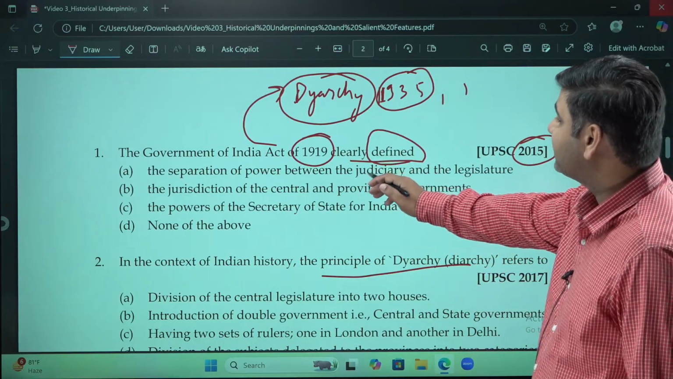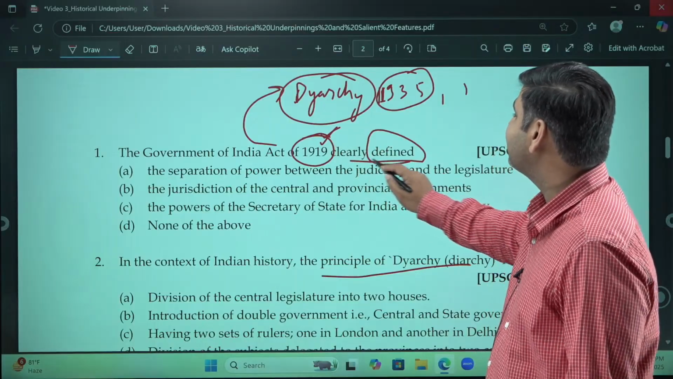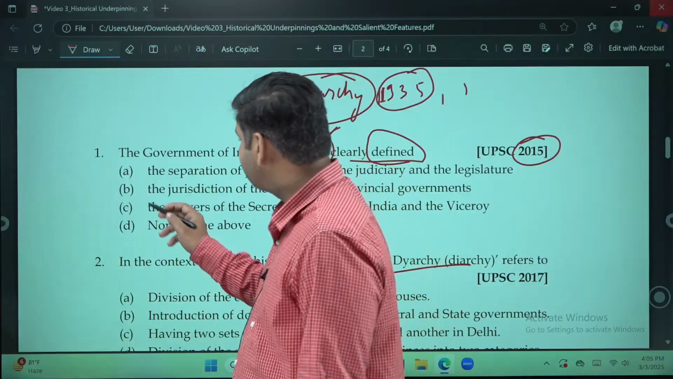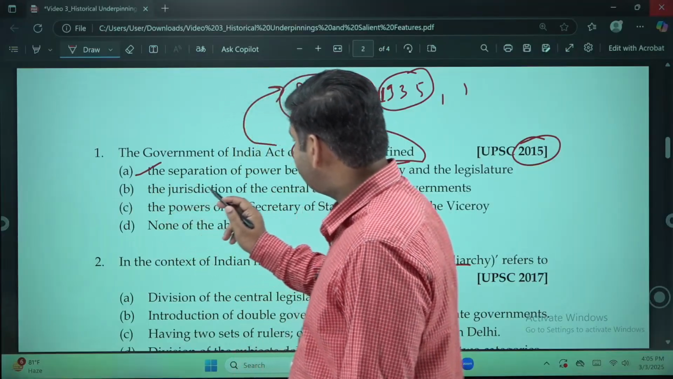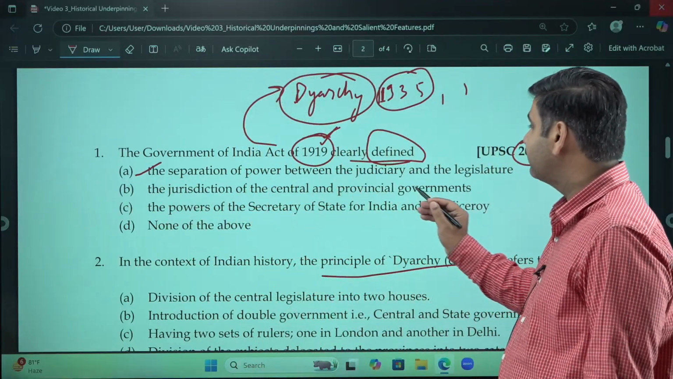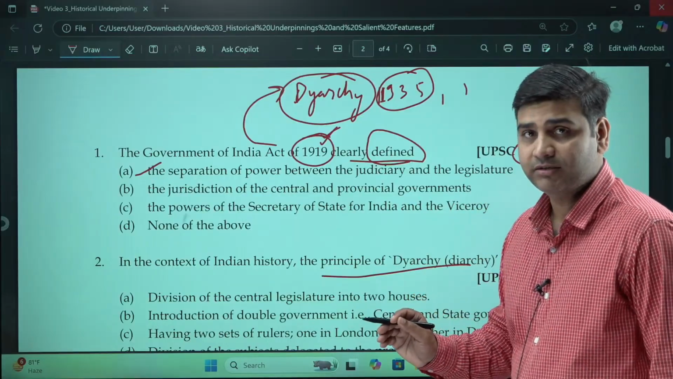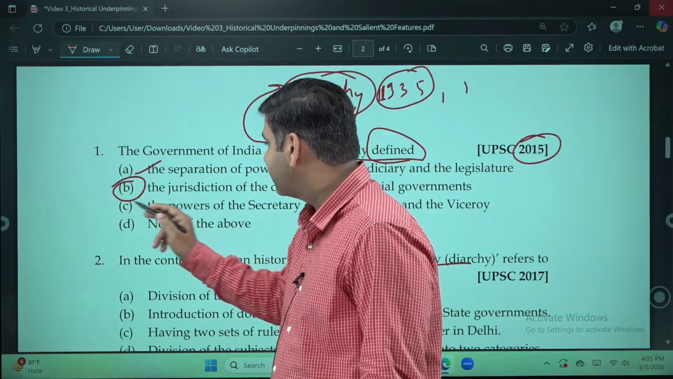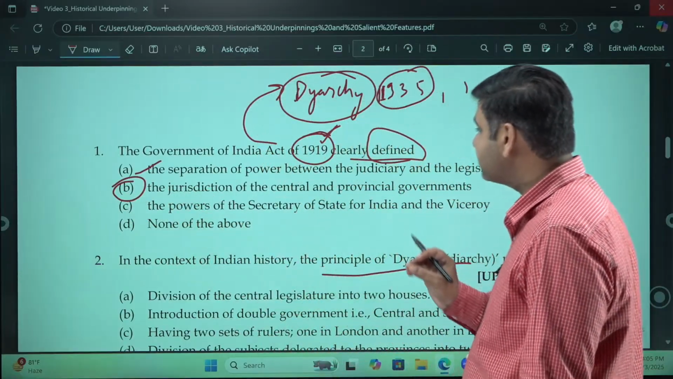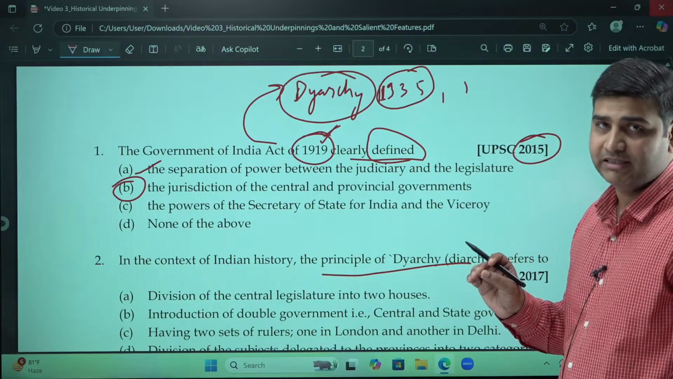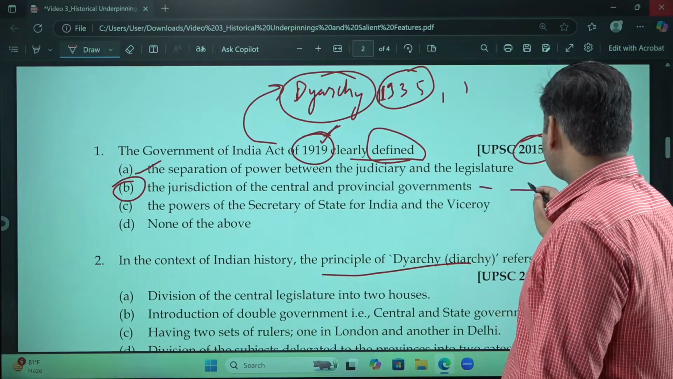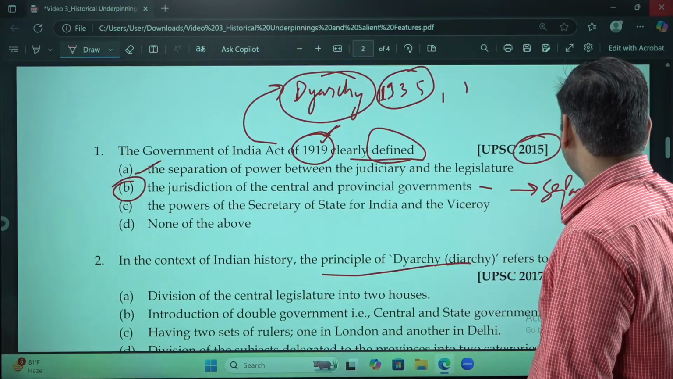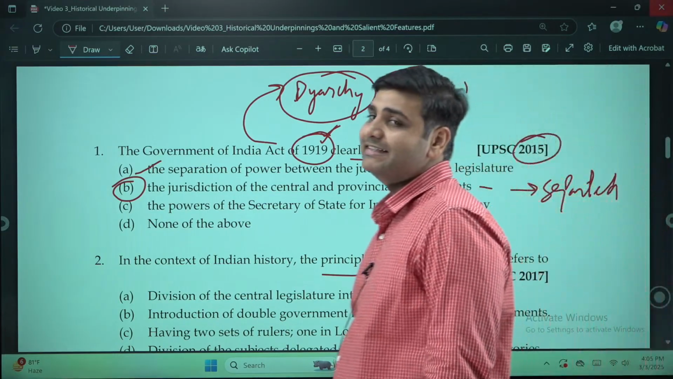So this particular act of 1919 clearly defines which among them. So of course we shall start with A, the separation of power between judiciary and legislature. Was this the answer? I'll go with B. Why? Because if you read it carefully, the jurisdiction of the central and the provincial government, these were separated and delineated in the Act of 1919.